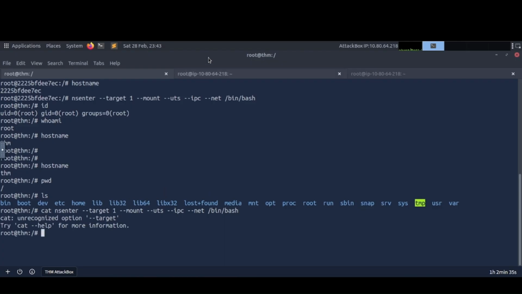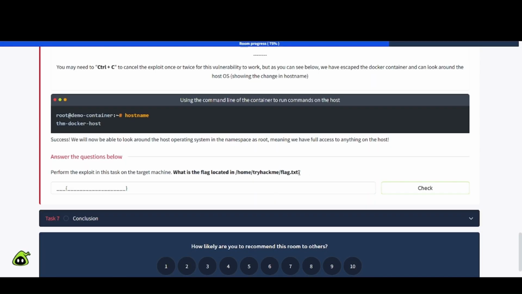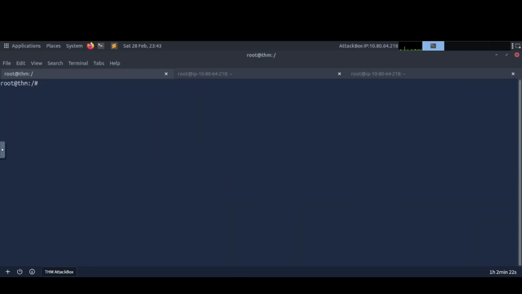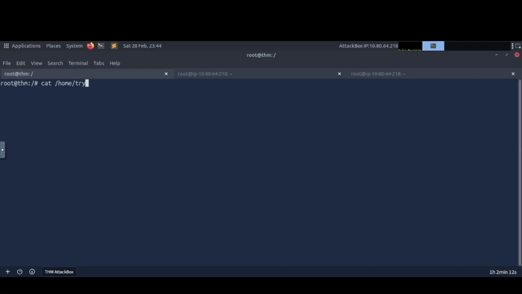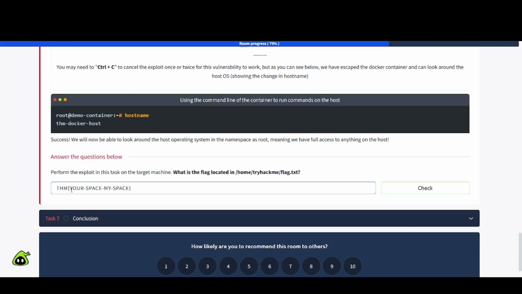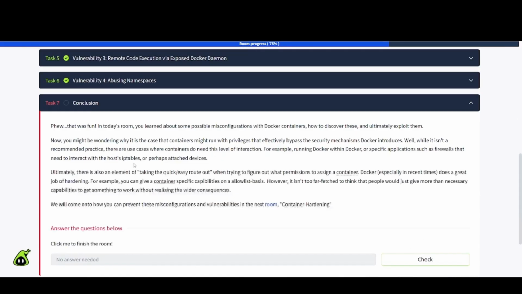Oh, okay, it didn't paste correctly for some reason. Let's try this again. Okay, grab that. Okay, it won't let me grab it for some reason. Whatever. Let's go ahead and clear this out, and let's do cat. It was home. Let's see, what was it again? Home, TryHackMe, and then flag. There we go. Done. Awesome. Let's plug this in and wrap it up with the conclusion to task number 7.